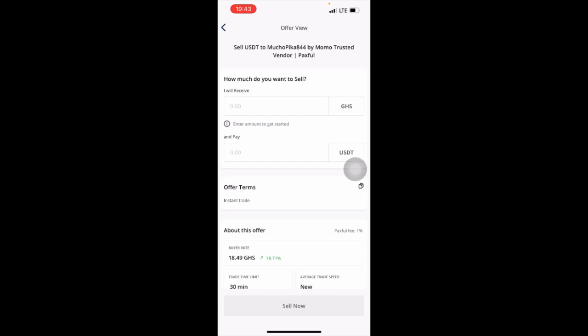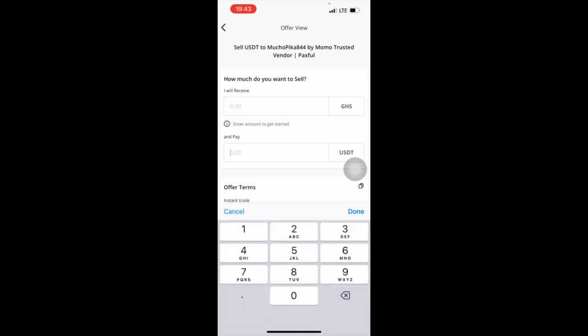That one day I will not show you right here. No. So when I come to the platform, sell USDT to what? Mucho PK by mobile trusted vendor. So you see that we have how much do you want to sell and pay you. So I'll consider pay me. So 2,000 is the money I invested. So if I said I want 2,000, that means I'm ready to what? Release 108 USDT.